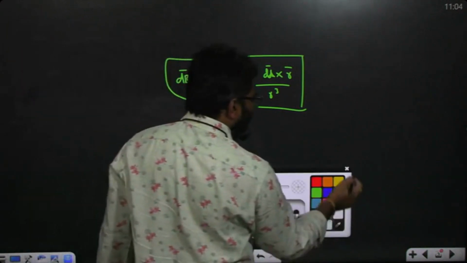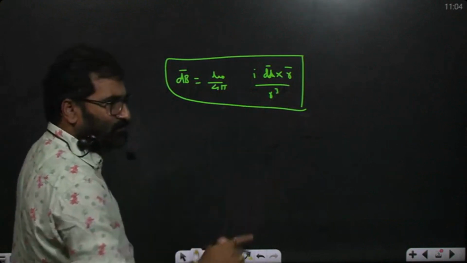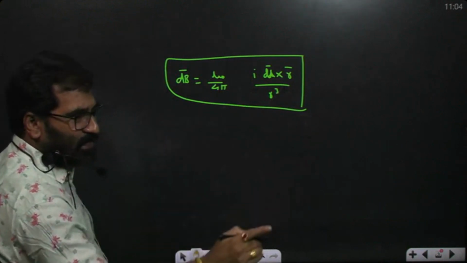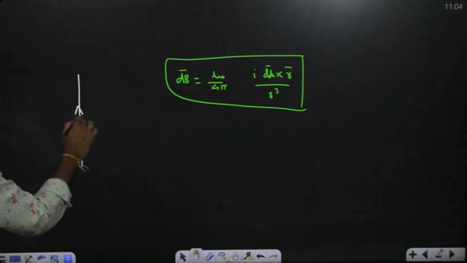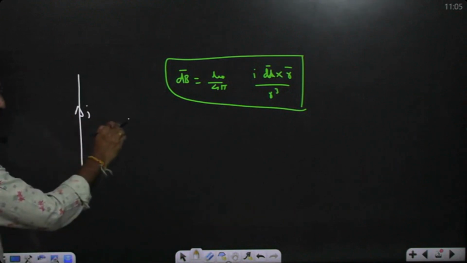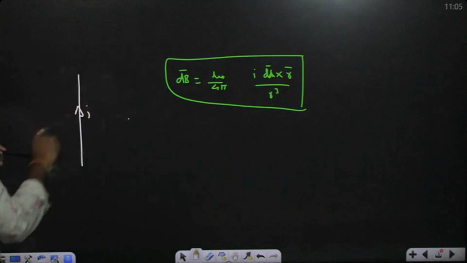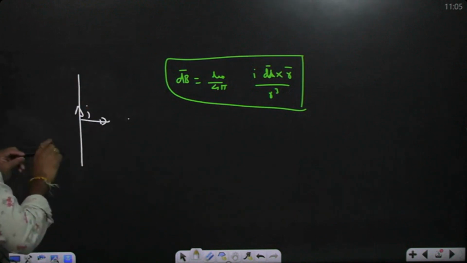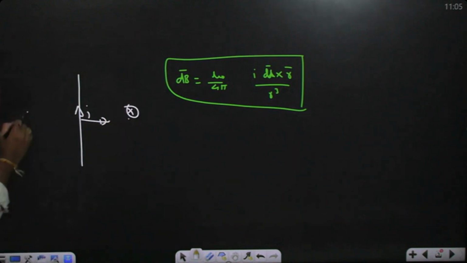Direction may be into the plane or out of the plane. That depends upon whether the point is on the right side or the left side of the current element. Suppose this is the current element, so this is I. But if the point is here, is this point on the right side or left side? Right side. Right side means I dl bar cross r bar. R bar is along this direction. I dl bar cross r bar is into the plane. Here, if it is right side, into the plane; left side, out of the plane.